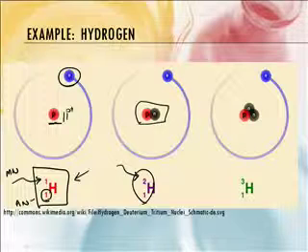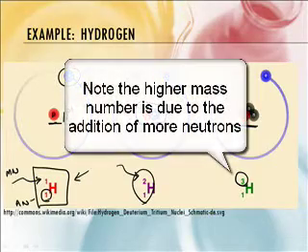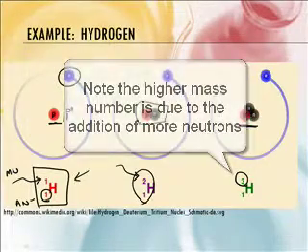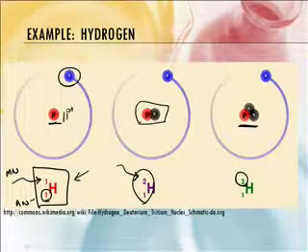That's correct. And then the third kind of hydrogen has 2 neutrons and a proton, and its weight is 3. So it's still hydrogen, because it has 1 proton, but it has a mass number of 3. So the difference is the neutrons, and the other effect is, of course, that their mass is different. All right, so those are the isotopes of hydrogen.